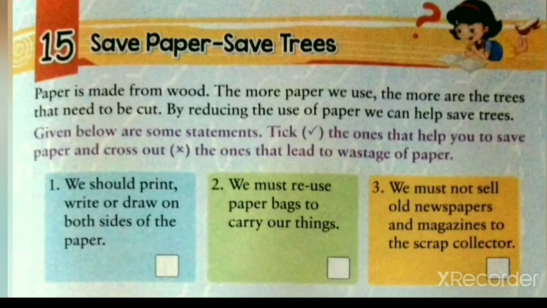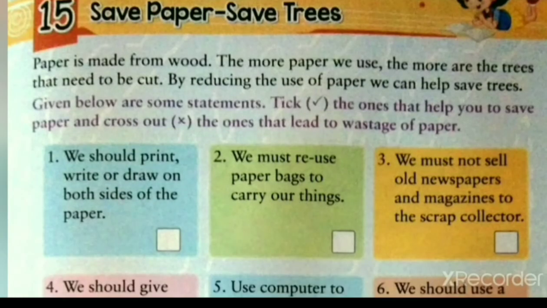Let's proceed further. Topic 15, Save Paper, Save Trees. Trees play a significant role in our existence. Trees make Mother Earth look beautiful and relaxing. Without trees, the earth will be dead and dry. Trees give us oxygen, shade, food, paper, timber, etc. In the given topic, we will learn about save paper, save trees.